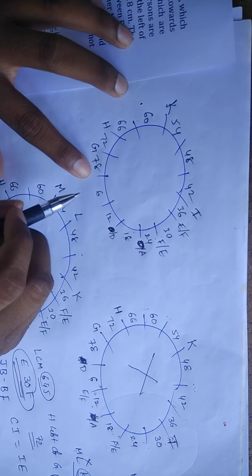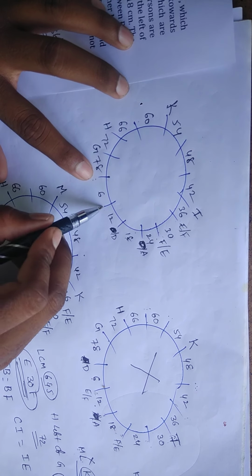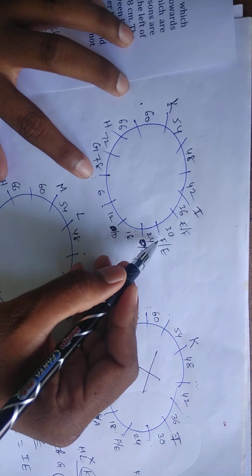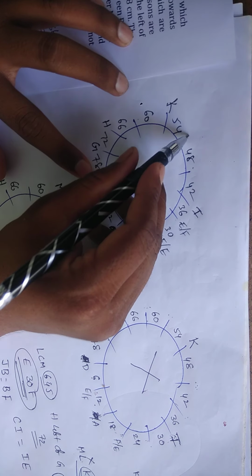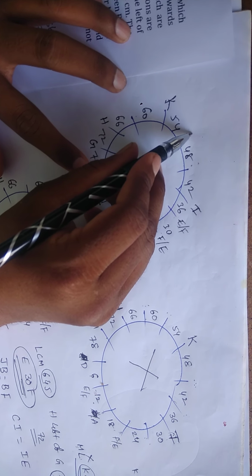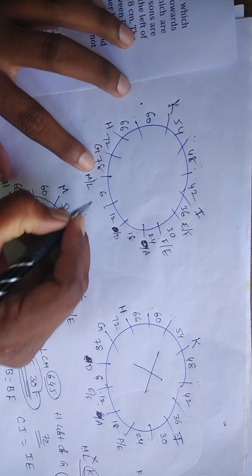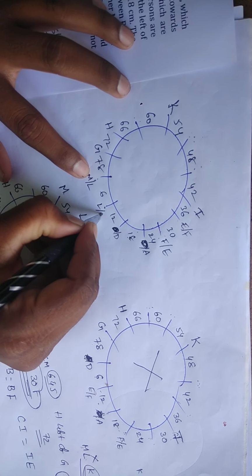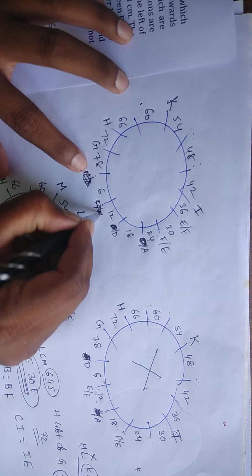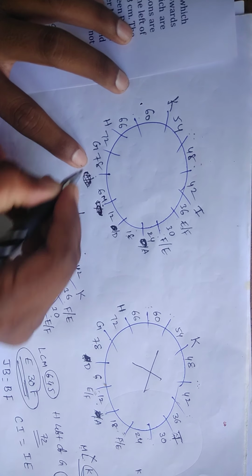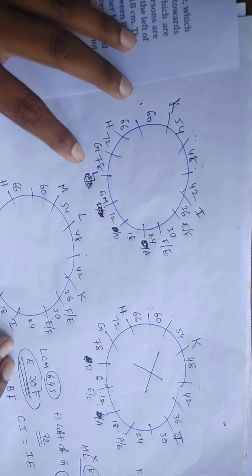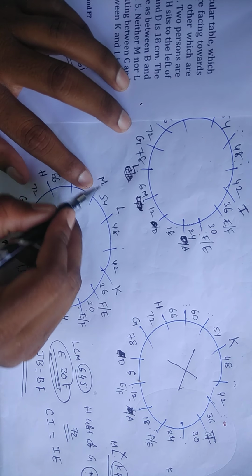Next one is what? M and L are not neighbors of K and H. Now friends, check here. Here for M and L, there is a chance to take. Next, here M and L, no chance. Why? Because M and L are not neighbors of K. Here also, this one is M or L, this one is L or M. But the next one is what? M is immediate right of L. The next one is L. Now friends, check here. Now in this case, M is immediate right of L.